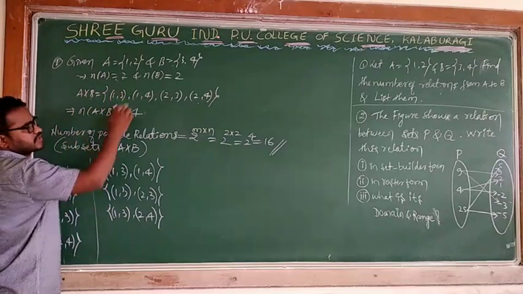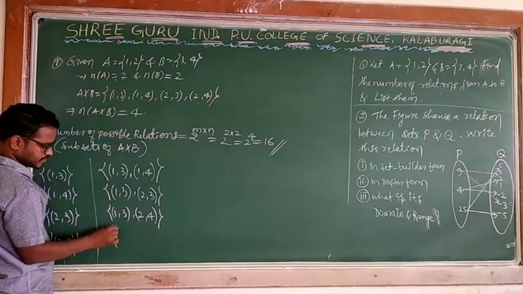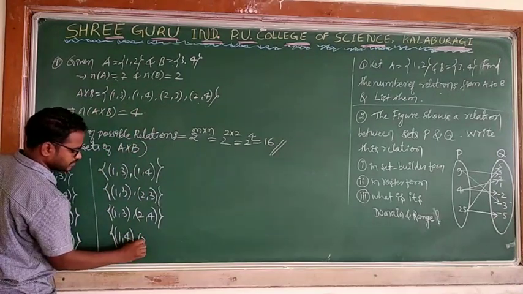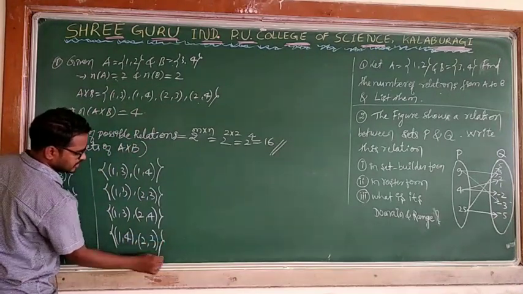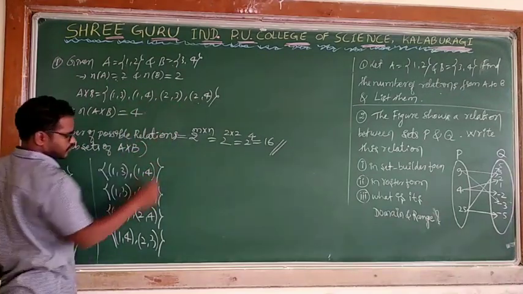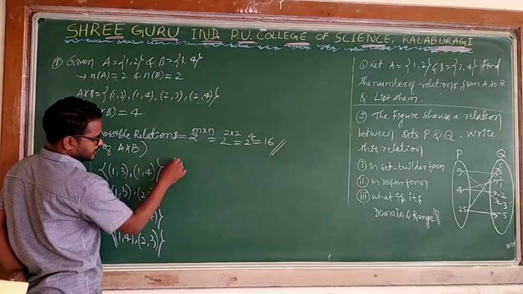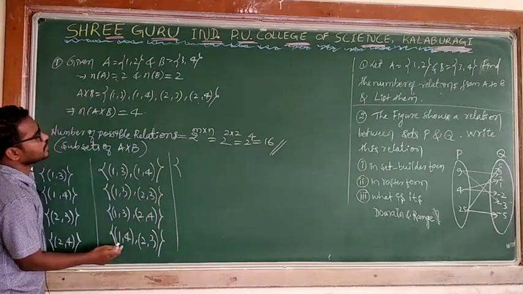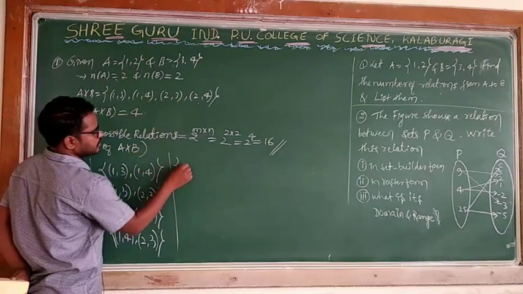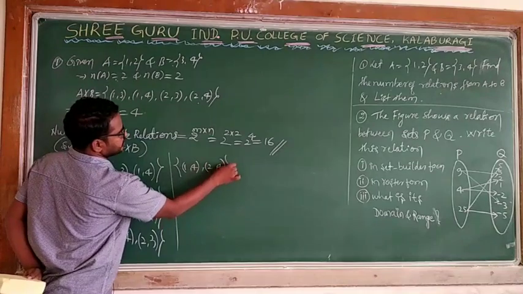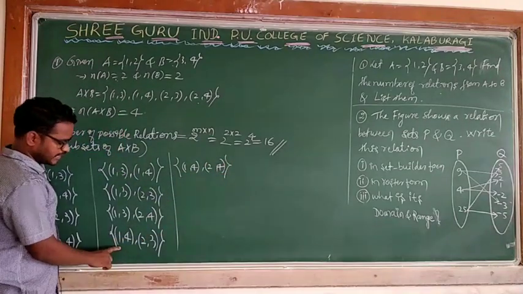You take consecutively (1,4). Then the next number (2,3) pair you have to collect. Concentrate. (1,4), (2,3) or (1,4), (2,4). So I will write here (1,4), (2,3) is over. (1,4), (2,4). You have to write very carefully, otherwise you will get confusion.